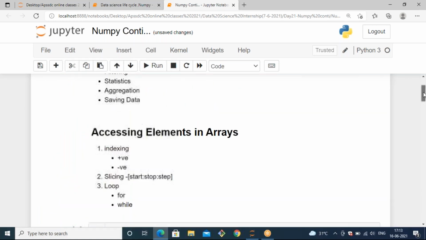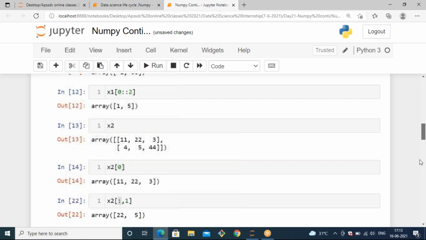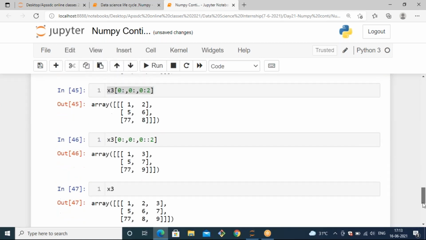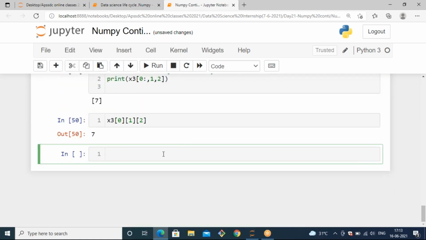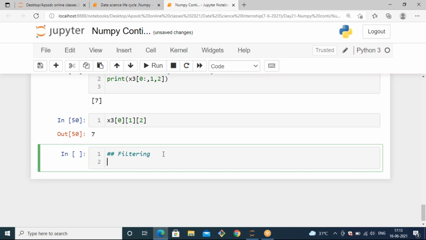Next concept after indexing, we are going to see filtering. That means we are getting huge data from a real-world environment. Out of the data, we need to filter the data, whatever we want. In that case, you should know how to.